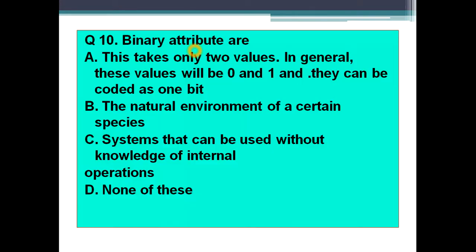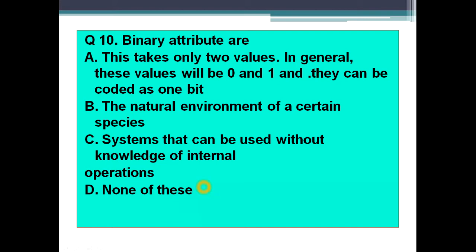Clear? So coming to the next question, what is a binary attribute? Binary attributes are, option A, this takes only two values. In general, these values will be 0 and 1 and they can be coded as 1 bit. Option B, the natural environment of a certain species. Option C, system that can be used without knowledge of internal operation. And option D, none of this.